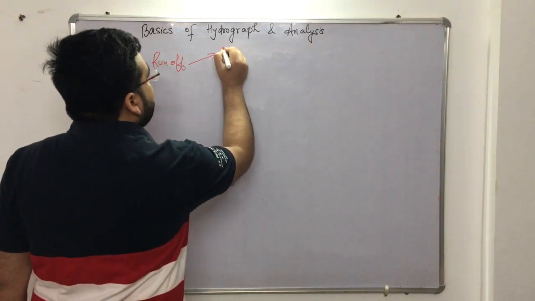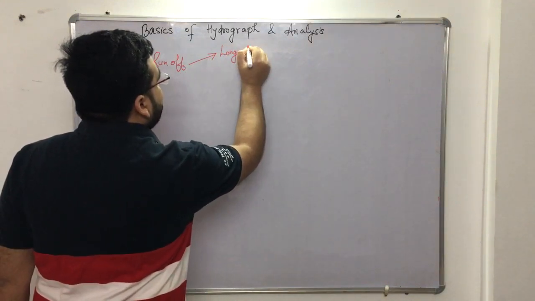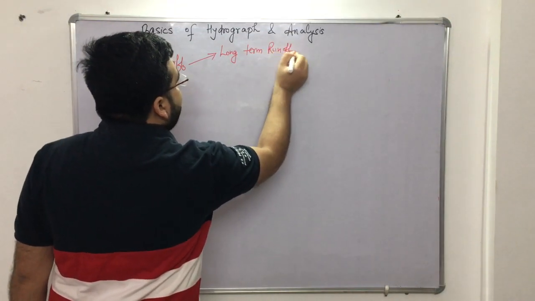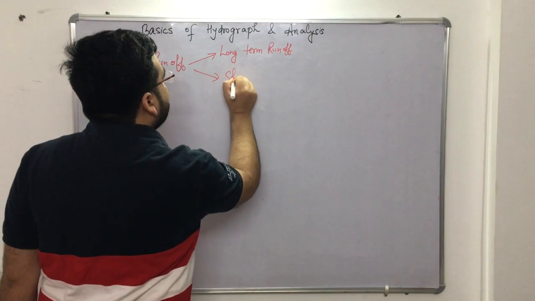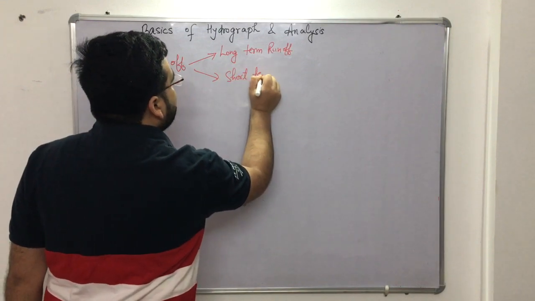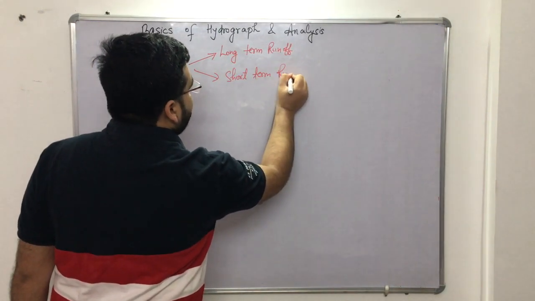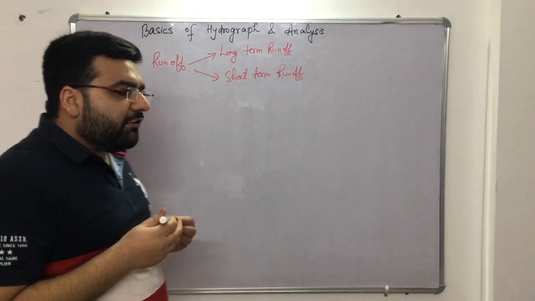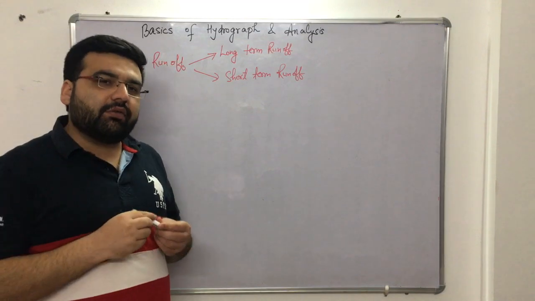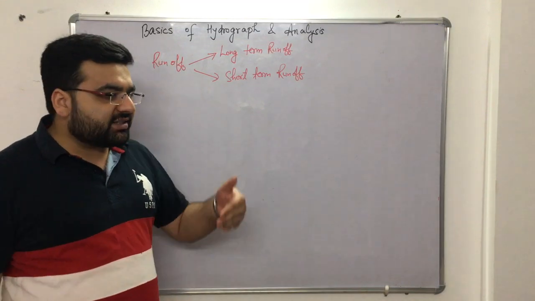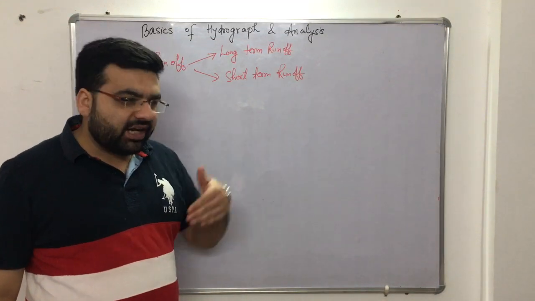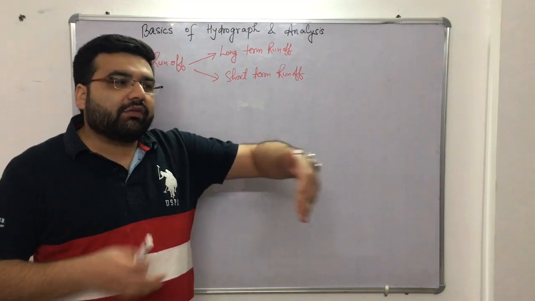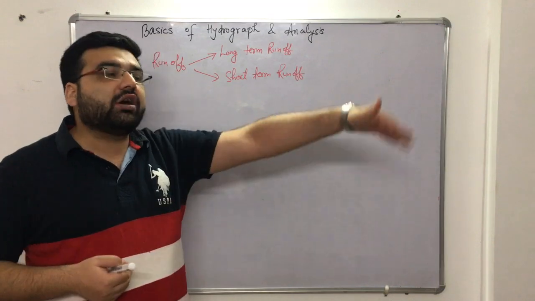One, we have long-term runoff, and one we have short-term runoff. Now what is this long-term runoff? Long-term runoff means the runoff which is happening over a long period of time. Let us say it is the runoff in a river or in a canal, happening over a course of time. That is long-term runoff.